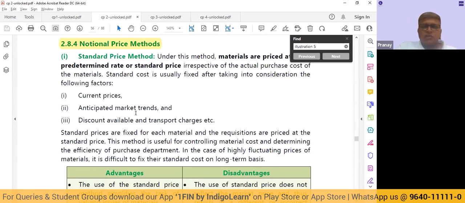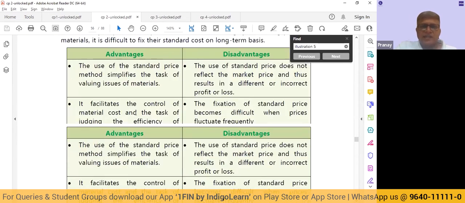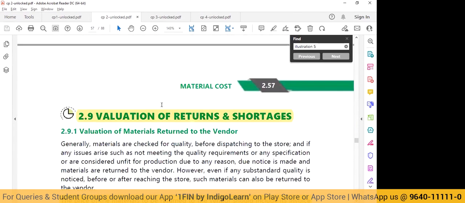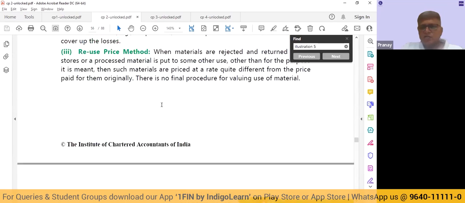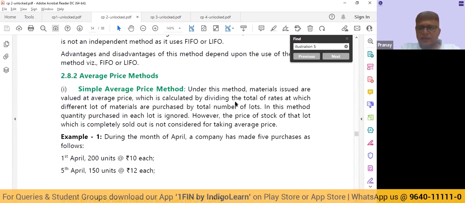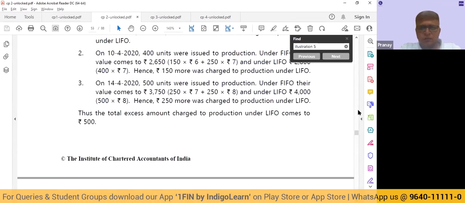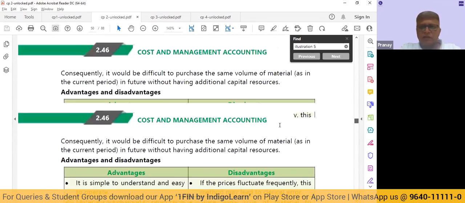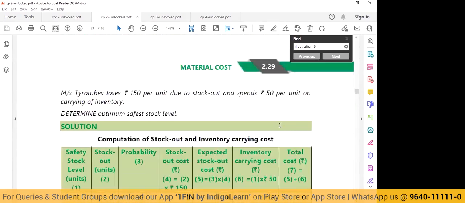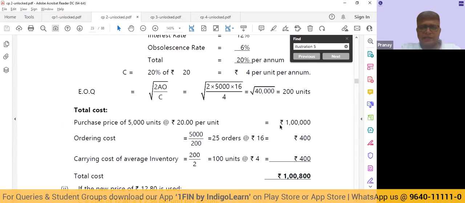Then you have your notional price methods: issue at the standard price, issue at the inflated price, issue at the reuse price. So valuation of receipts, valuation of issues. And then you have your inventory control, where we talk about reorder levels, reorder quantity, etc.